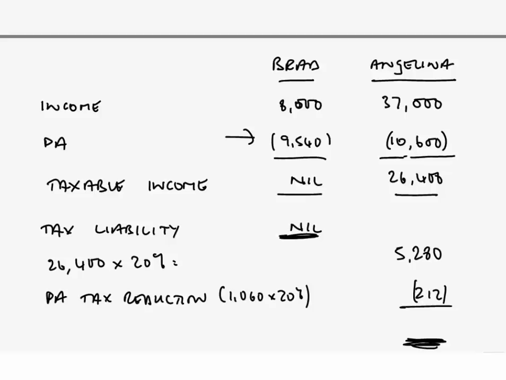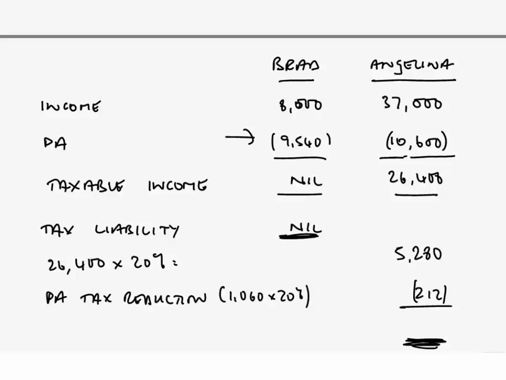So we brought that down to £5,280. So £3,000 of income that was previously being taxed at 20%, i.e. £600 worth of tax, that £3,000 of income has moved from Angelina across to Brad. That therefore has not increased his tax because it's just absorbing more of an otherwise wasted personal allowance, so there will be no tax charge. Hence a saving of £600. What was £5,880 has become £5,280. And of course we've still got the benefit of the personal allowance tax reduction to reduce Angelina's tax charge by a further £212.